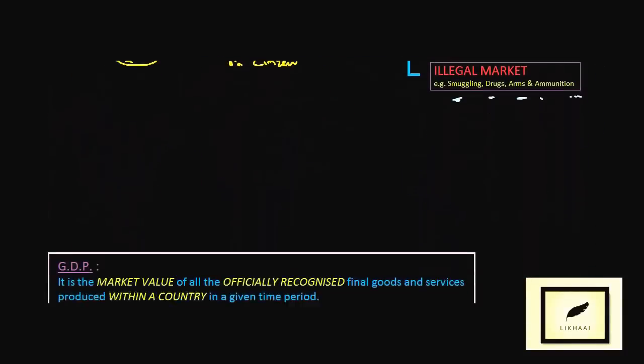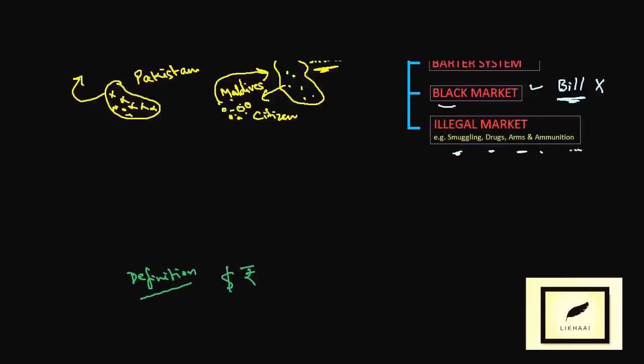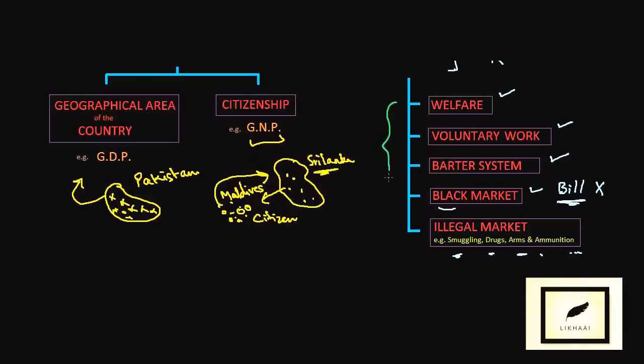Now let's see the GDP again with the definition. As per the definition, GDP is the market value, that is the currency amount, of all officially recognized, mind these words, officially recognized goods and services, because things without a bill will not be counted.